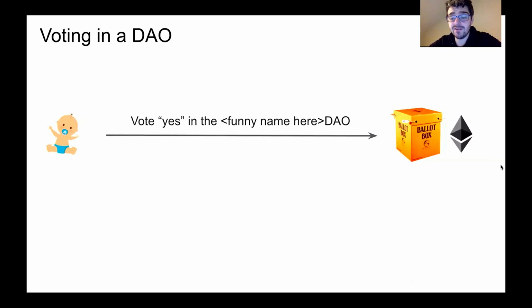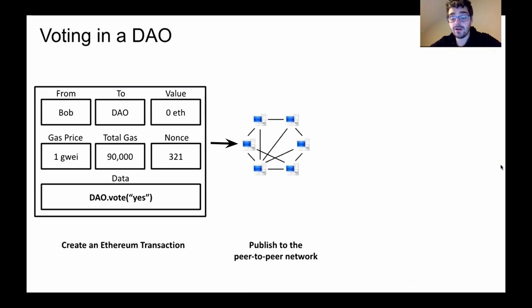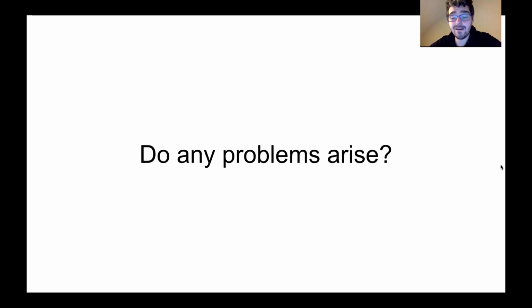Why are transactions painful? So first we have Bob, and Bob's this little cute baby. And Bob wants to vote in a DAO because we all love DAOs nowadays, they're all the rage. So the baby is going to create an Ethereum transaction where they want to vote yes. They'll broadcast that to the Ethereum network. It will eventually get picked up by miners. It'll be in the pending pool. They'll take the transaction out, put it in their block, and they'll confirm the baby's transaction. So that's a very straightforward process in how you can vote in the DAO. And I assume everyone here is probably aware of how that works.